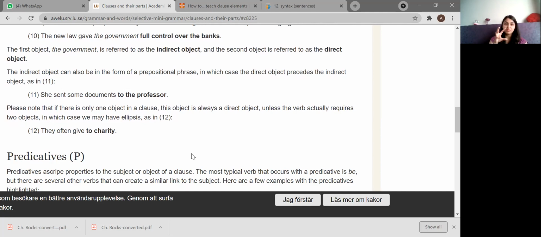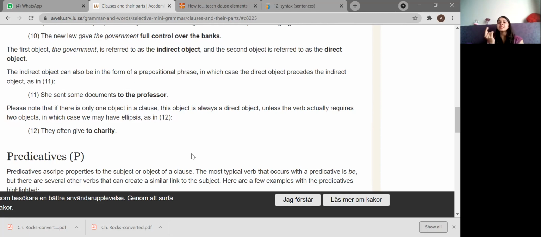And the indirect object, that is the second object, is banks. The indirect object can also be in the form of a prepositional phrase, in which case the direct object precedes the indirect object. So the government is the first one, banks the second one.